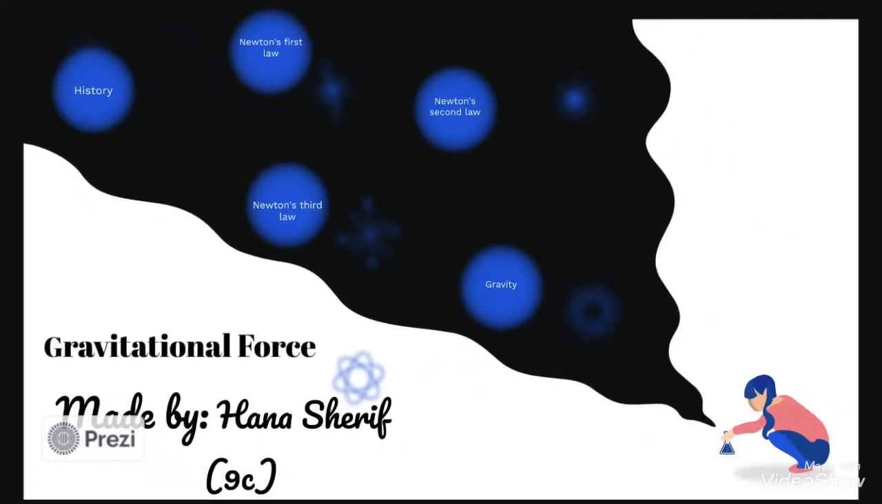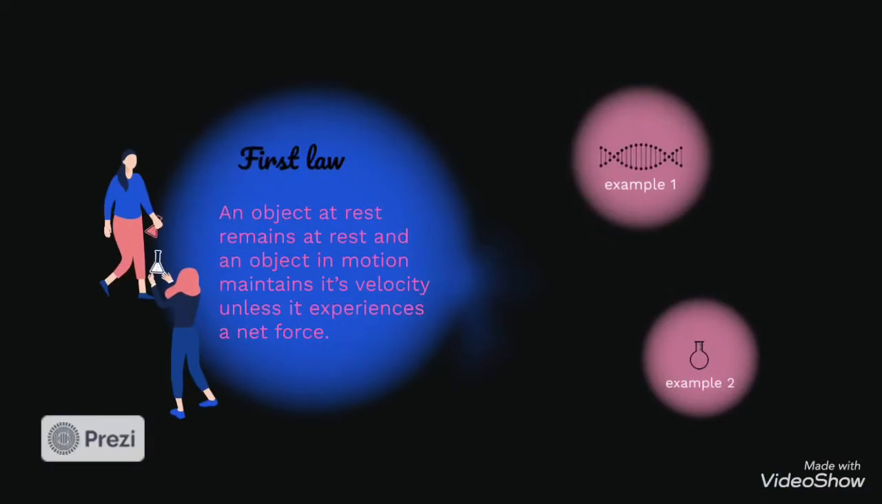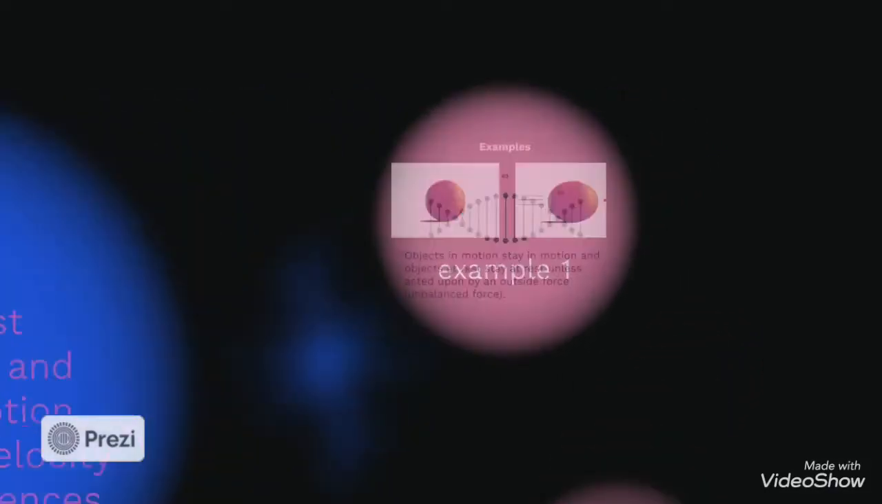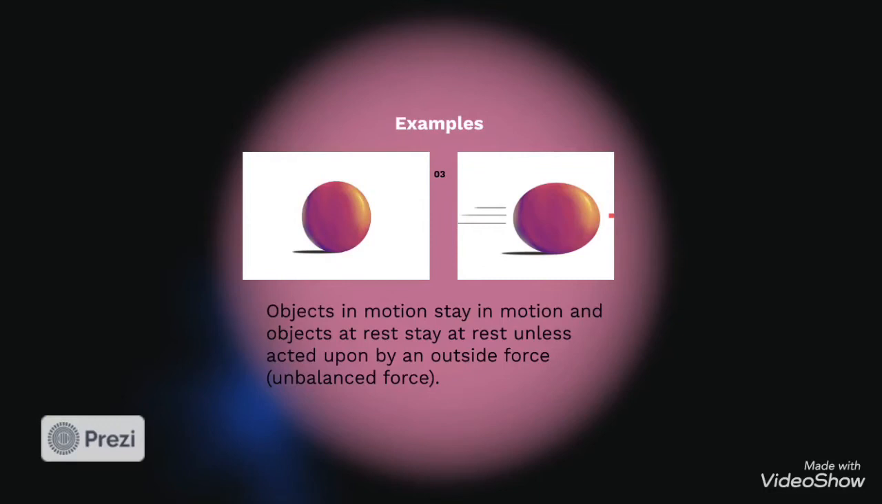Now let's talk about the three laws of motion. First law: Newton states that an object at rest remains at rest and an object in motion maintains its velocity. Let's take more examples for understanding. Here the ball in motion stays in motion, and an object at rest stays at rest unless acted upon by an outside force.